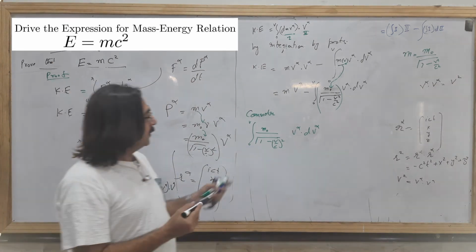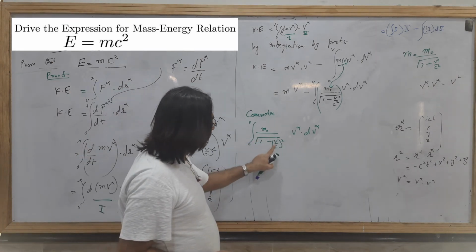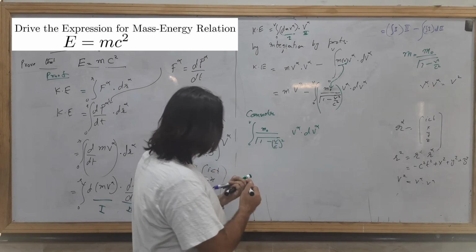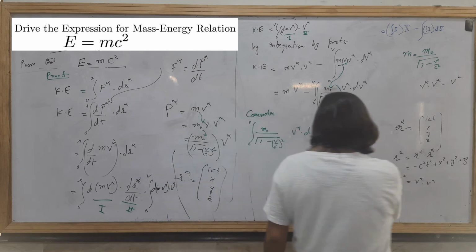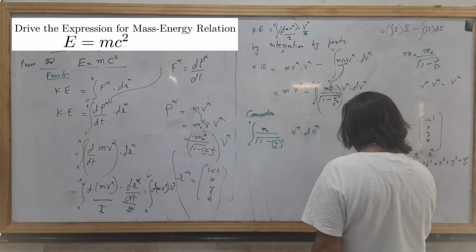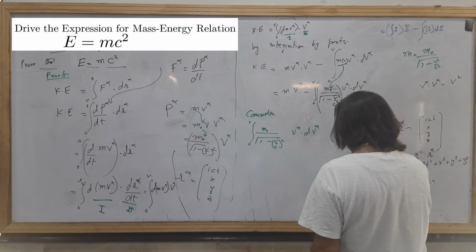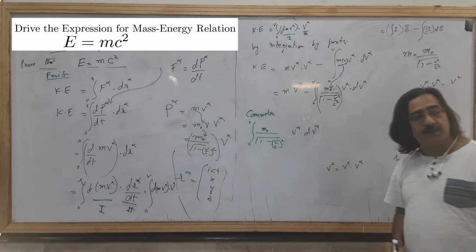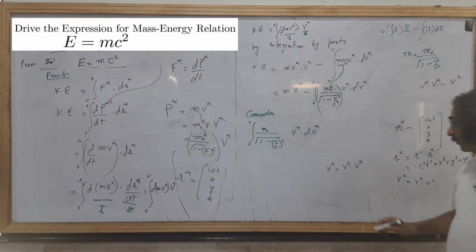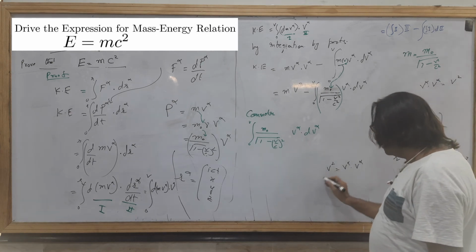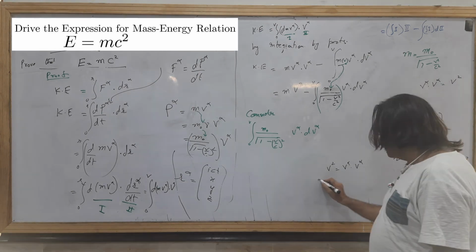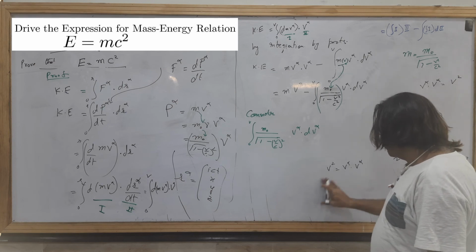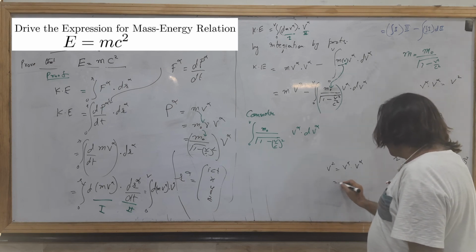Okay, how may we solve this integration? This is a v alpha. When we take a derivative: v square is equal to v alpha dot v alpha. When we differentiate both sides, we may write 2v dv.